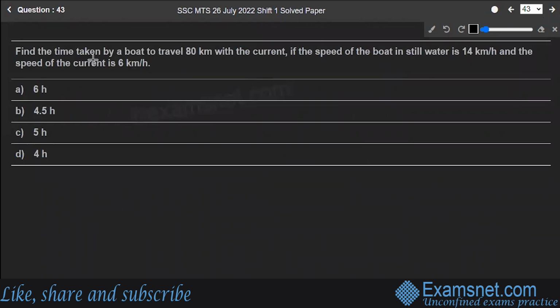Question number 43. Find the time taken by a boat to travel 80 km with the current. If the speed of boat in still water is 14 km per hour and the speed of the current is 6 km per hour. So let's write down.